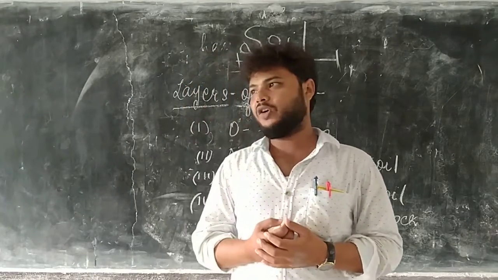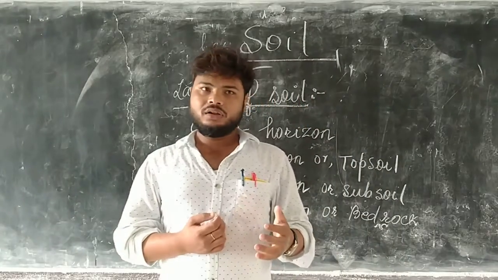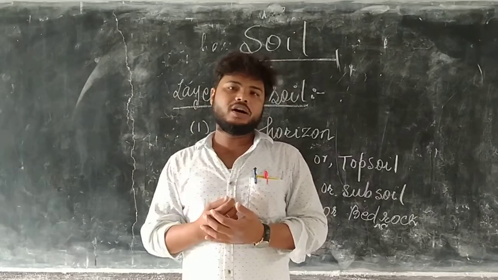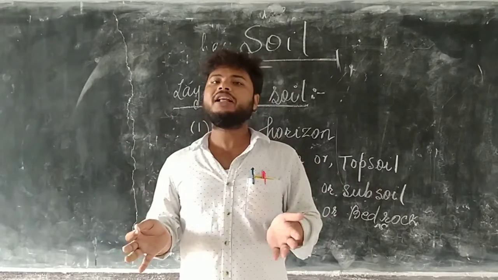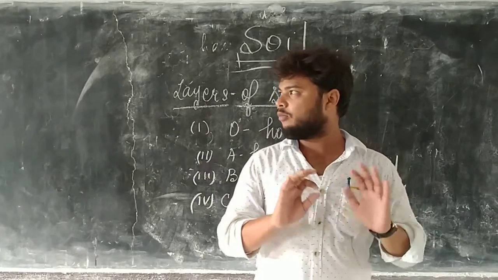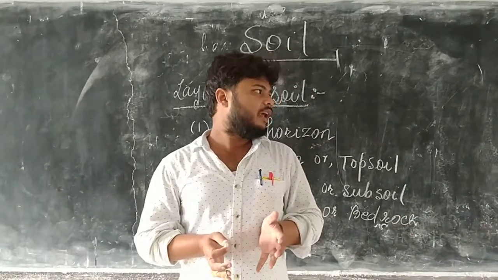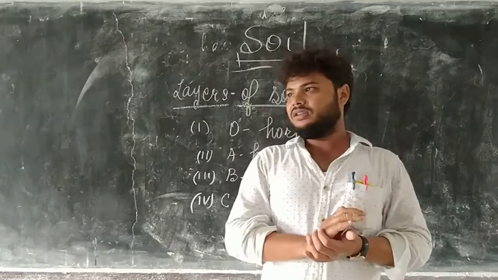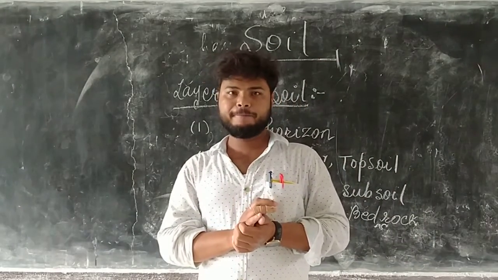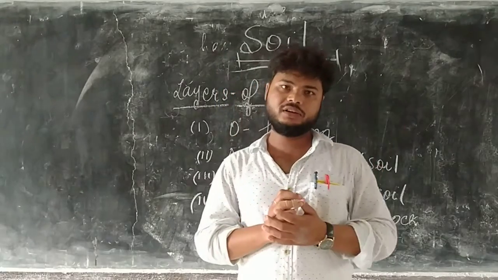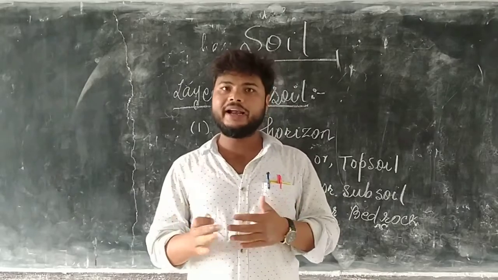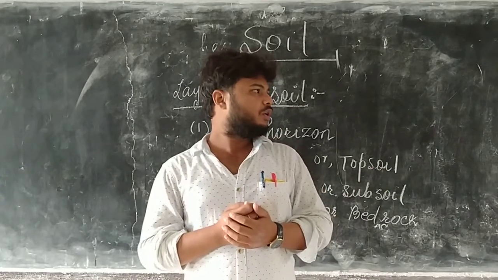The plant needs carbon dioxide, and it makes its own food in the form of starch. This starch is used by the plant for growth and development.